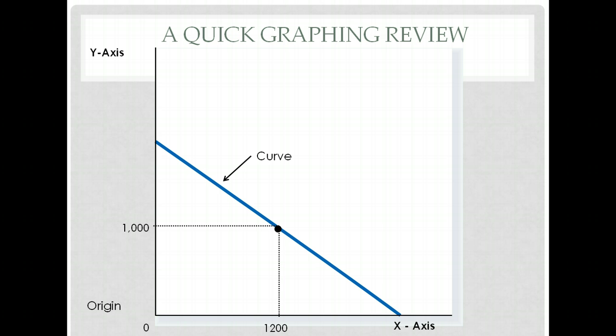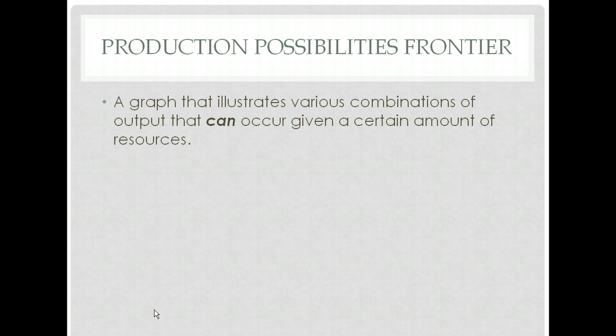By the way, one other point I want to make is the point where we essentially end up with zeros for both the x-axis and the y-axis. This point right down here in the corner, we call that the origin. Just a point that I thought was worth making. Okay, let's get into our first graph, the production possibilities frontier. Now, what is it, first of all? It's a graph that illustrates various combinations of output that can occur given a certain amount of resources.